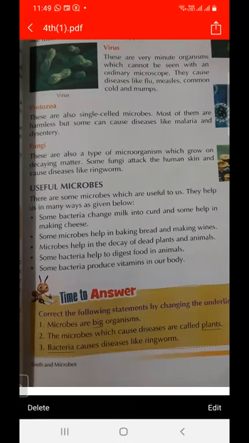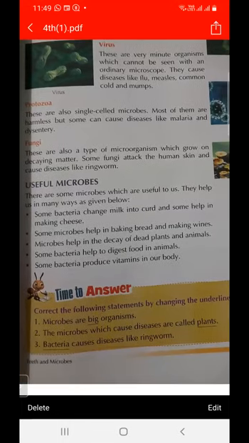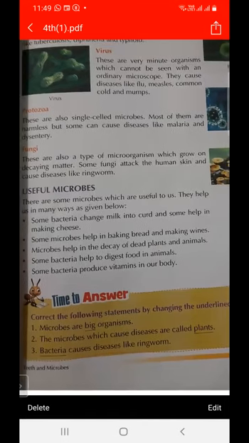Some bacteria help to digest food, and they help in the decay of dead plants and animals. Some are also used in making cheese. So these are useful microorganisms.